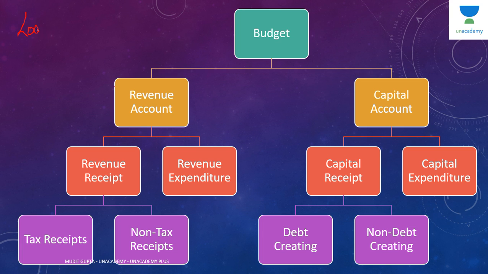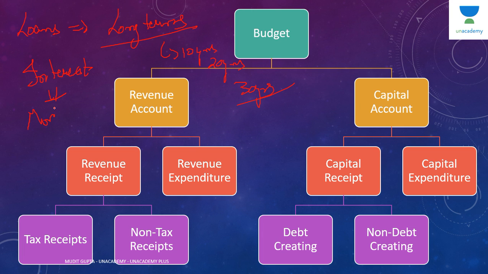Loans are something, pay attention, loans are something that are long term in nature. They are usually given for 10 years, 20 years, 30 years. They are given for a long term duration, whereas interest upon that loan is paid on a monthly basis or on a quarterly basis.